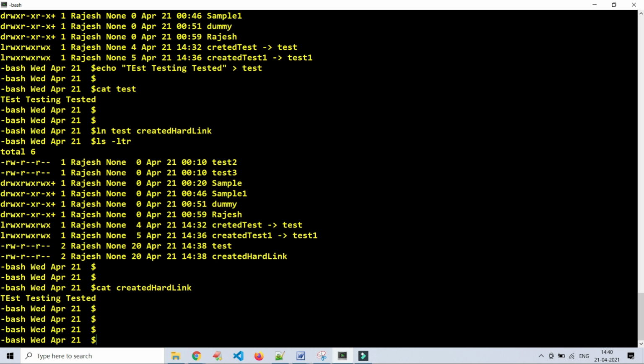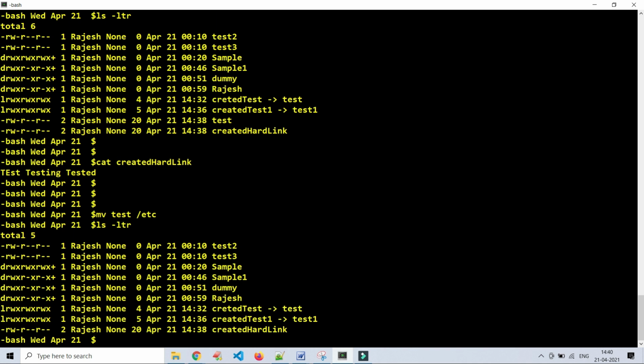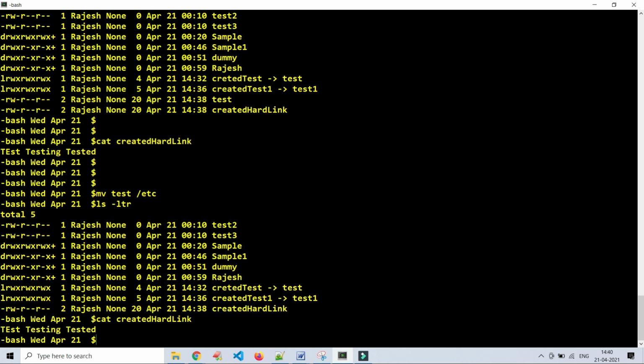Now I will move the original file to some other path. List out. Yes, test is moved to some other path. Now again I will try to see the content of the hard link file data. Yes, still I'm able to see the data. This is what we have discussed so far. You have noticed and you got it right.